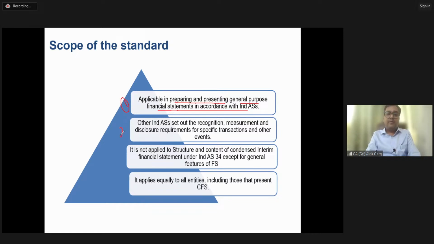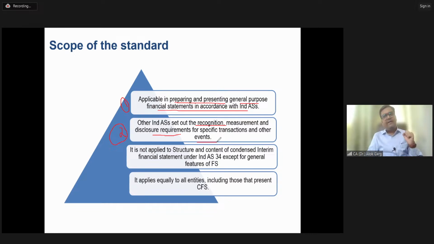Number two, sir, whether this Ind AS 1, as the name and title is presentation of financial statement, also takes care of any measurement and recognition part? Answer is no. The measurement and recognition part is not covered by this Ind AS, right? Other Ind AS set out the recognition, measurement, and disclosure requirement for the specific transaction and other events. For example, this Ind AS 1 says that financial statement needs to be prepared on accrual basis, going concern basis.